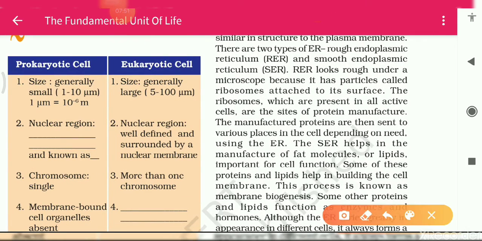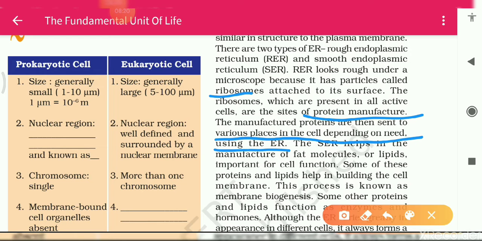RER looks rough under a microscope because it has particles called ribosomes attached to its surface. The ribosomes, while present in all active cells, are the sites of protein manufacture. I told you the function of the ribosomes is to help in protein manufacture. And the manufactured proteins are then sent to various places in the cell depending on the need using the ER.